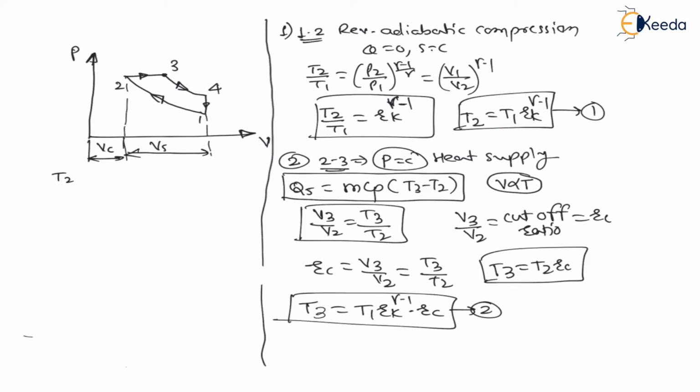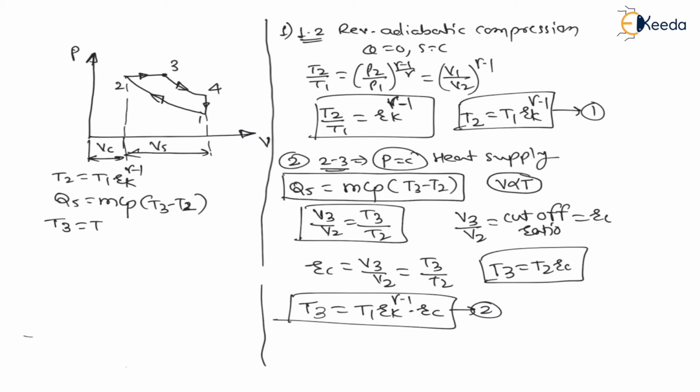Then heat supply is equal to mCp (T3 minus T2), and T3 is equal to T1 RK raised to gamma minus 1 into RC.